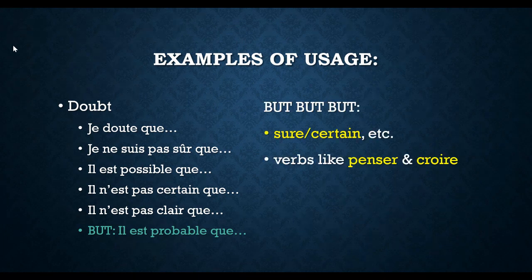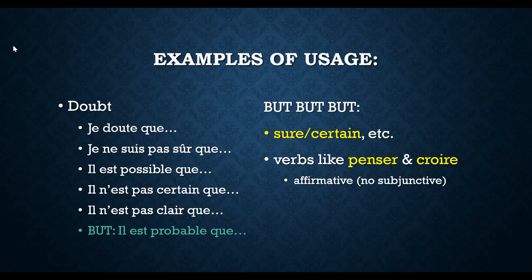All right. Now, I do have a few things to talk about with doubt. Now, if we are talking about phrases like to be sure of something, to be certain of something, if we are talking about verbs like penser and croire, remember, penser is the verb to think and croire is the verb to believe. Okay. Now, if these things are affirmative, if I want to say, I am sure, or I am certain, or I think that, or I believe that, then in your mind, that is 100% sure, that is 100% certain, there is no doubt.